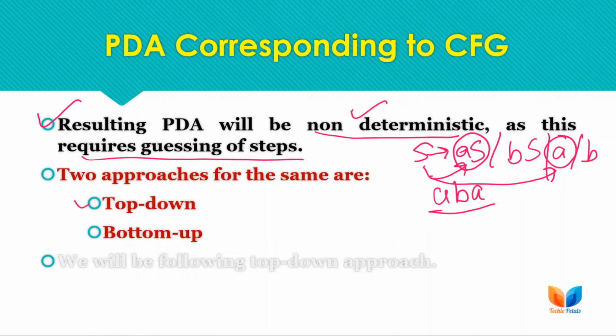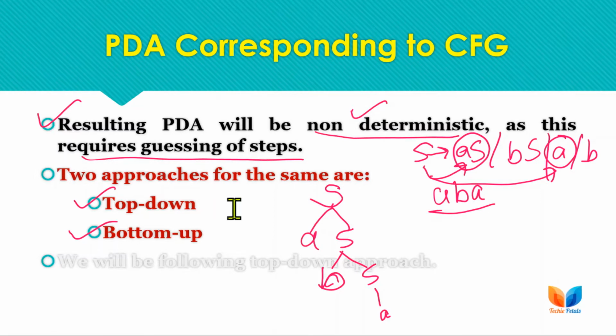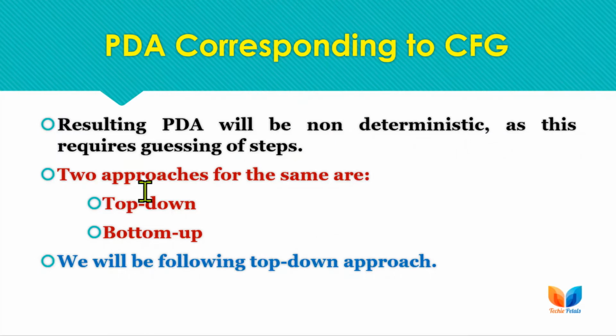For this we have two approaches: first is the top down and second is the bottom up approach. For the top down approach we start with the grammar start symbol and follow the leftmost derivation to derive the string. So here is the leftmost derivation for this given string. The bottom up approach is just the reverse of this. We go from the string to the start symbol of the grammar. But here we will be following the top down approach only, and we will be writing the transitions of the PDA like we are deriving the string from the grammar production rule in a leftmost derivation manner.